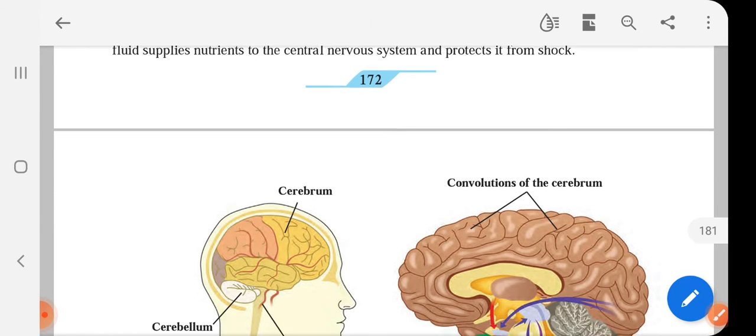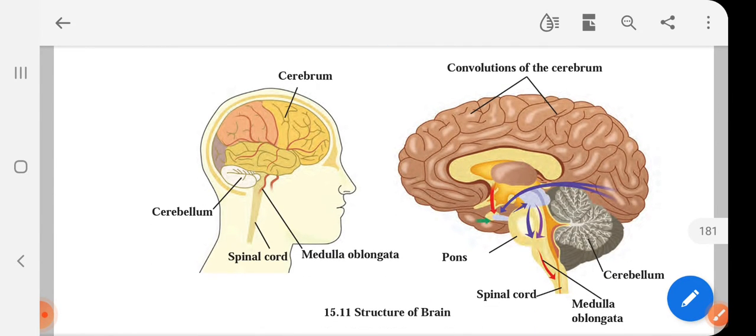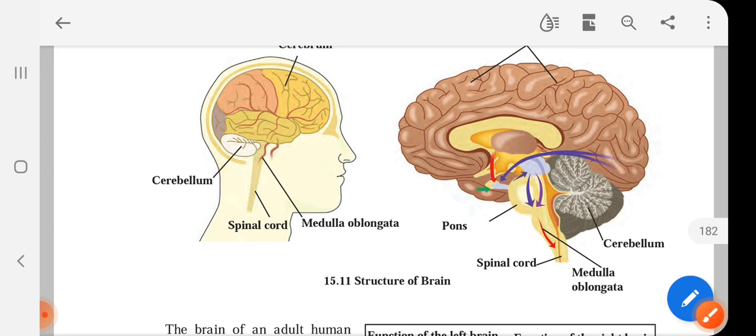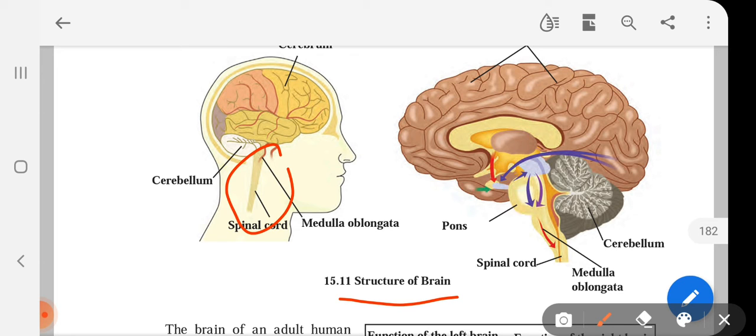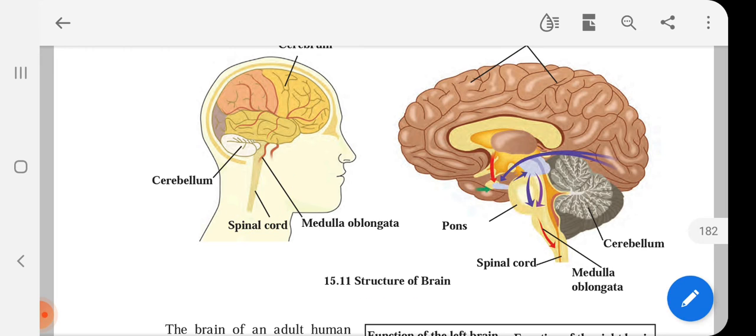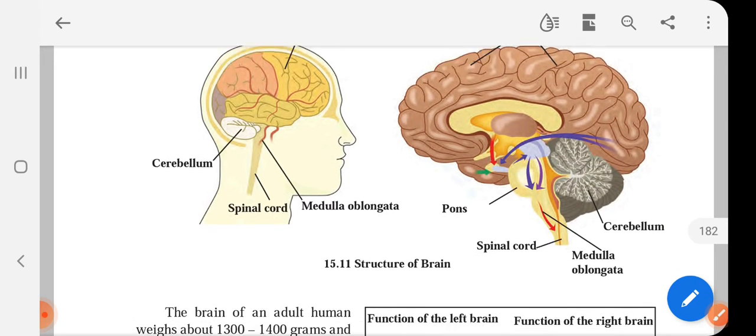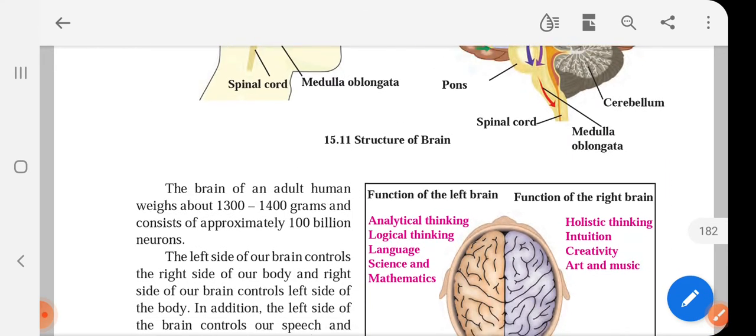Moving ahead. Okay, so now you will get to understand from here. So this is how a brain, the structure of a brain is divided. This is spinal cord. These are different parts of a brain: cerebellum, cerebrum, medulla oblongata. Okay, so you'll understand this.